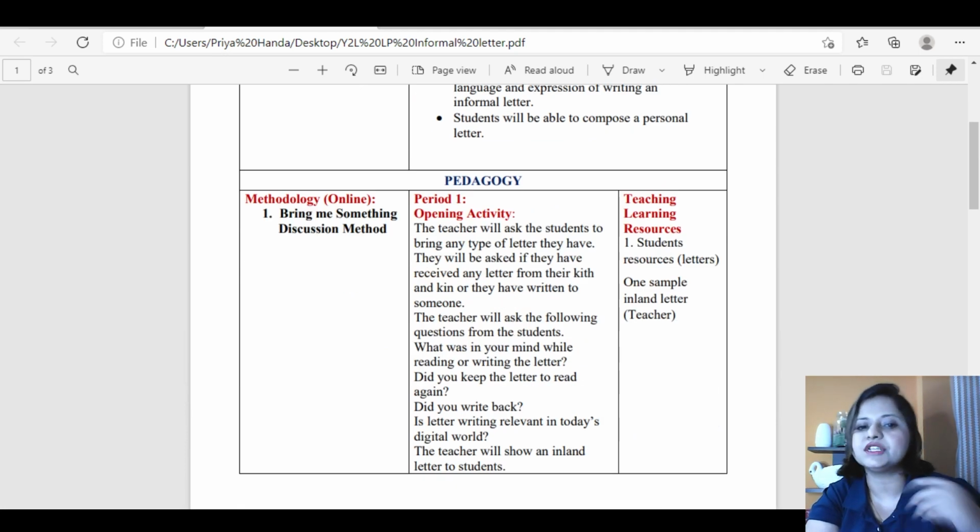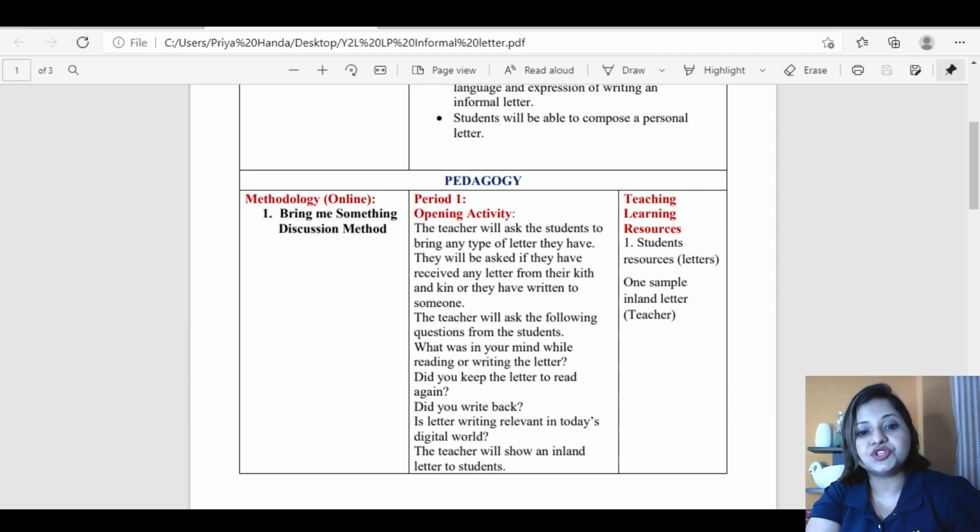Opening activities, the teacher will ask the students to bring any type of letter they have. They'll be asked if they have received any letter from their kith and kin, relatives, or they have written to someone. Now, these days, people write mails, they write messages, but physical letter, people avoid writing. Though in many areas or in the village areas, this practice still persists.